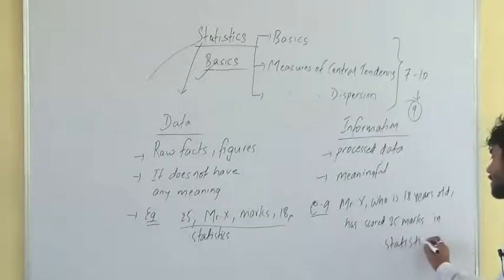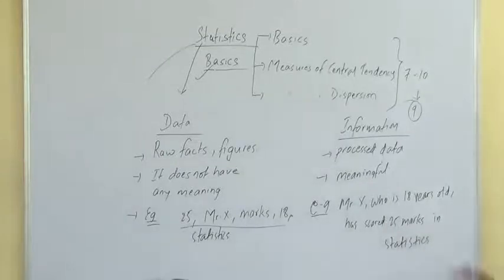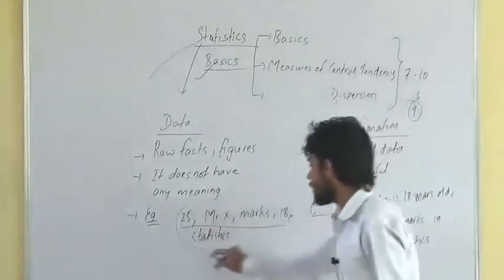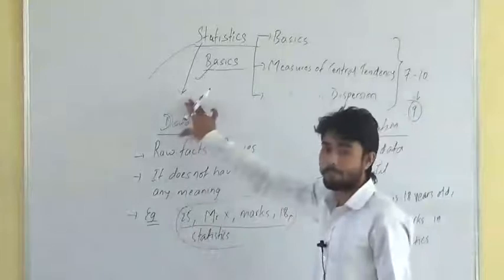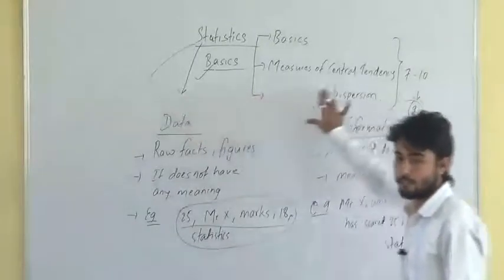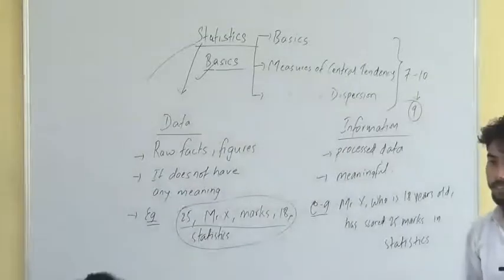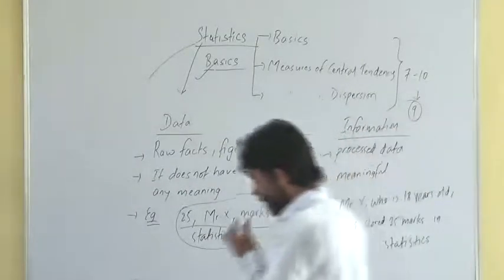So this is a meaningful statement. This is called information, right? Whereas these 5 different facts or figures are called simply data, not the information. Got the differentiation between data and information? Yes? Fine. Please copy down.